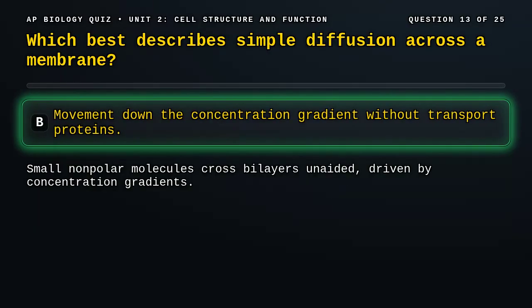Correct answer, B. Small nonpolar molecules like O2 and CO2 diffuse through the lipid bilayer down their gradients without protein assistance.